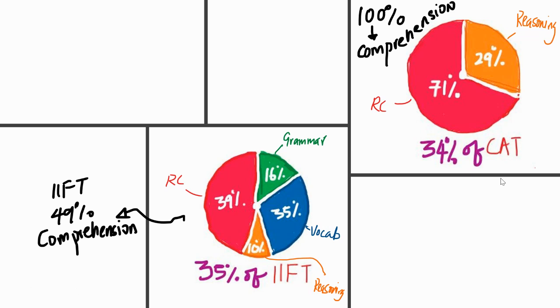Let's look at IIFT's paper. 35 percent of the total marks allotted is for verbal ability and reading comprehension, which is probably very similar to the CAT. But if you look at the comprehension based questions, that's about 50% of the paper, 49% last year. You had 35% of the questions coming from vocabulary and 16% coming from grammar. So almost half the paper is vocabulary and grammar, half the paper is comprehension. So for IIFT, with respect to CAT, the CAT preparation in one sense takes care of 50% of the IIFT paper. You have to do something extra, learning grammar and figuring out something to do with vocabulary.